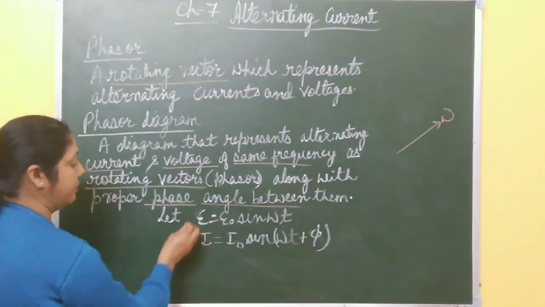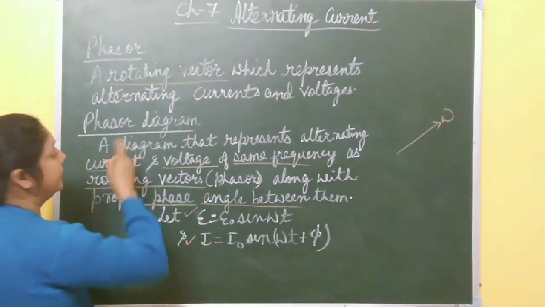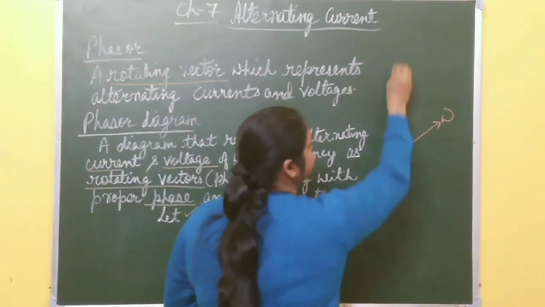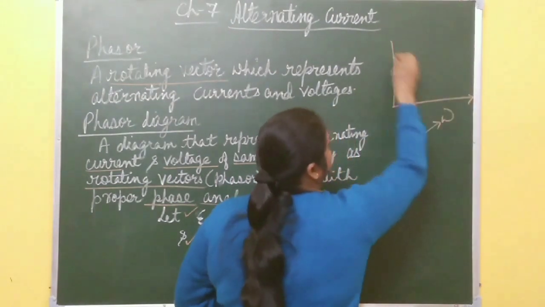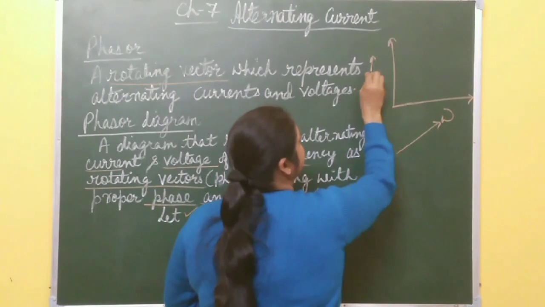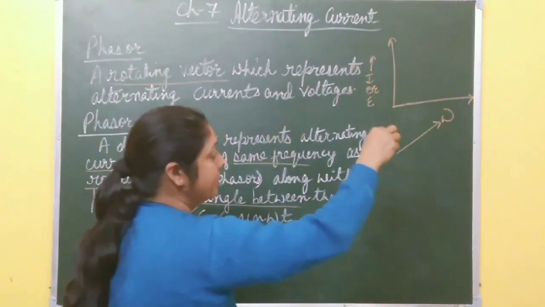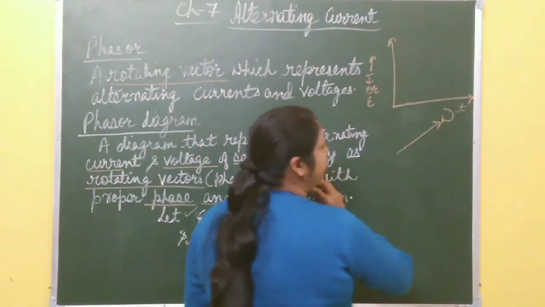Let us suppose I am going to represent this alternating voltage and current with the help of this phasor diagram, right? On this side, let's take I or V, voltage. Both are represented along the y-axis, and this side is time t.